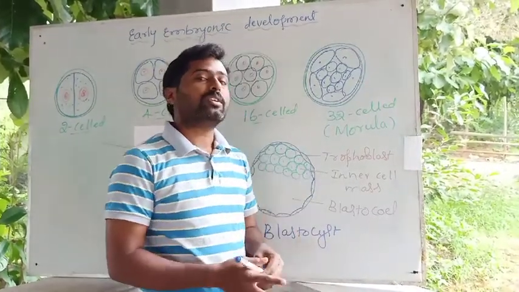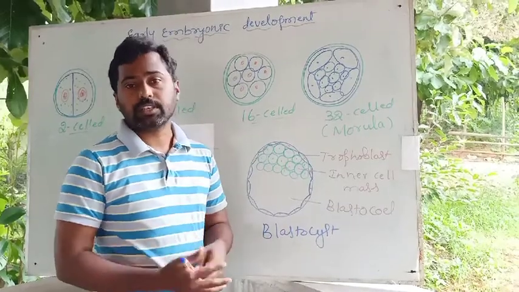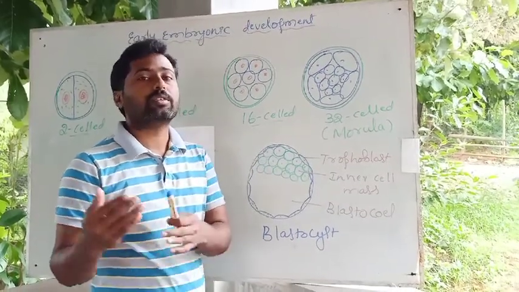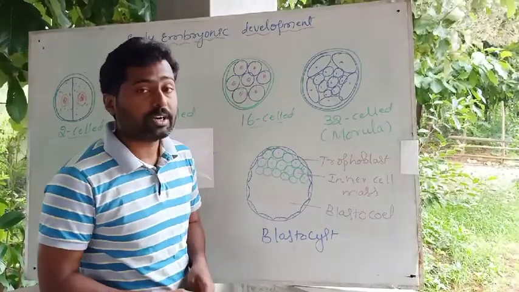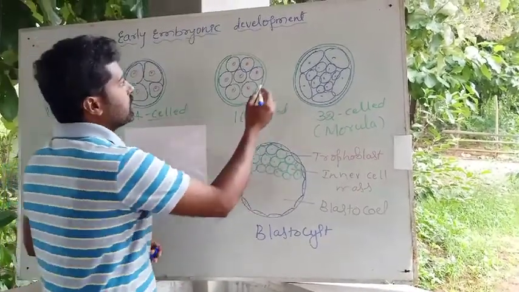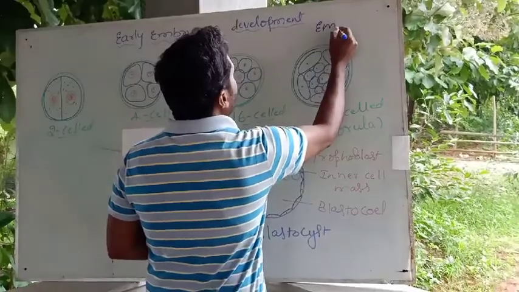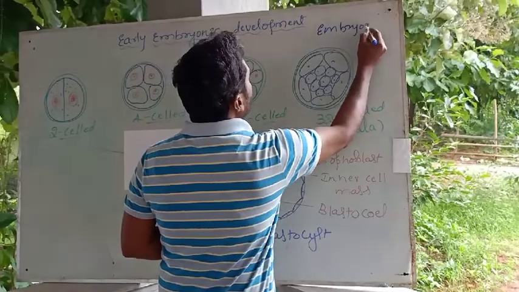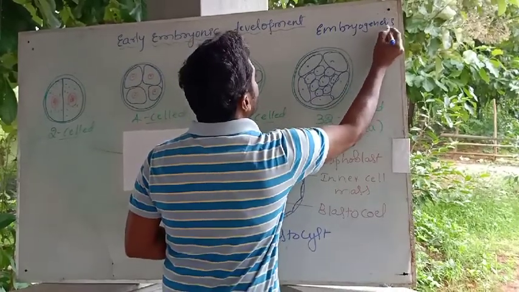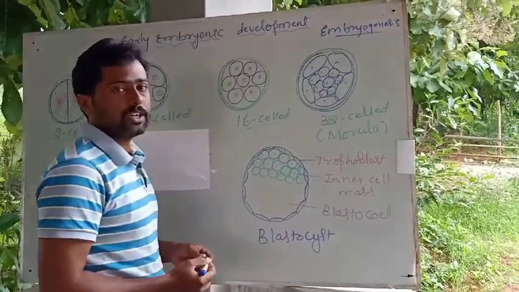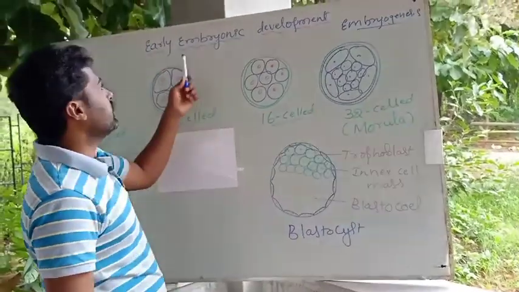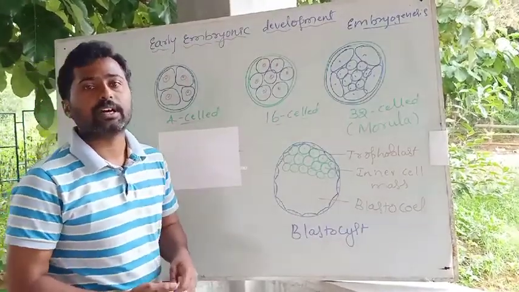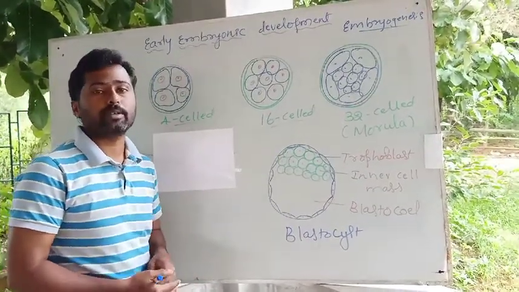See, what is the product of fertilization? That is nothing but the zygote. Then the zygote will develop into an embryo. That is what we call embryogenesis. The process of development of the zygote into an embryo is called embryogenesis. Okay. So, let us begin with embryogenesis, or the early stages of development of the embryo.